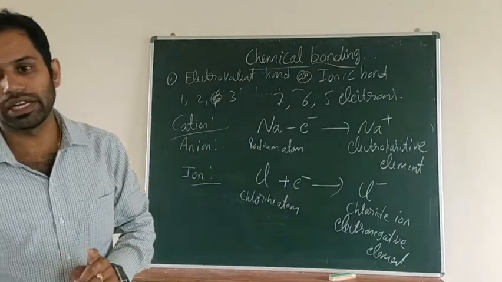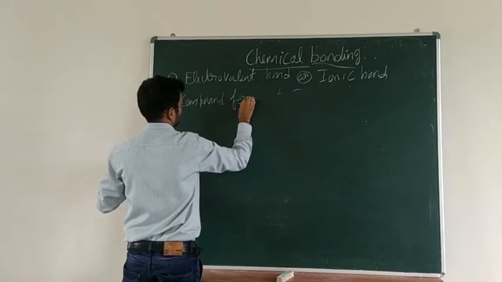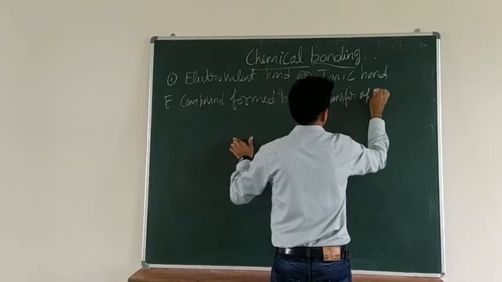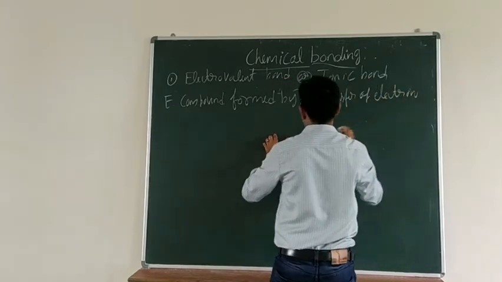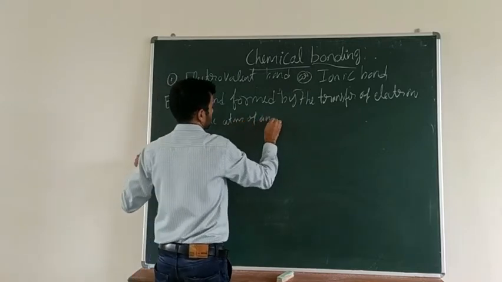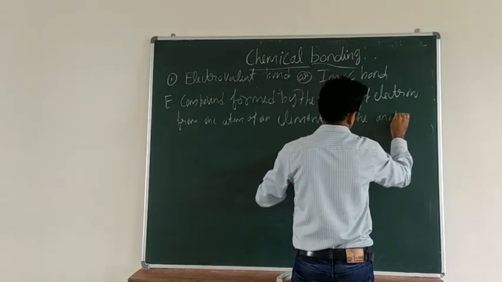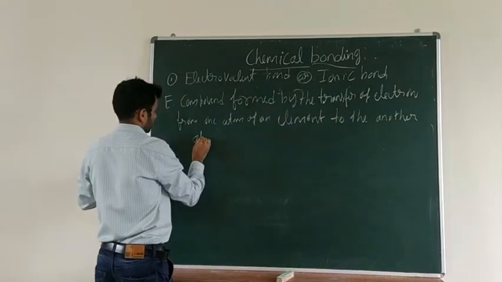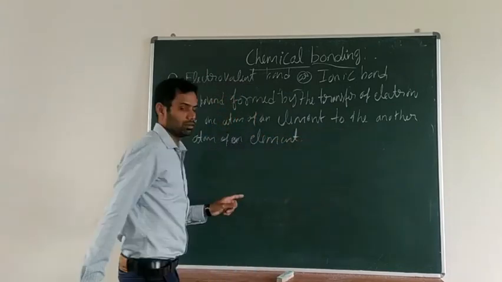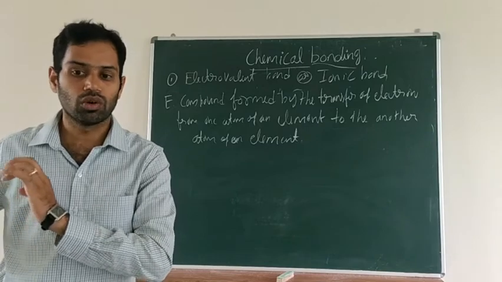Now move to the next, electrovalent compound. Transfer of an electron from one atom of an element to another atom of an element, that is called electrovalent compound.